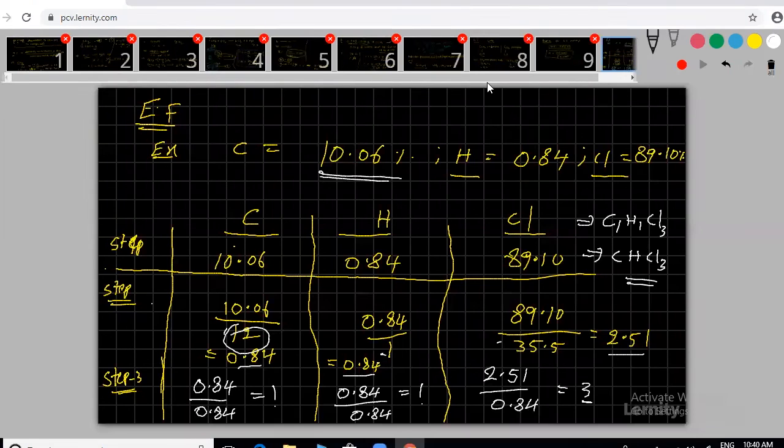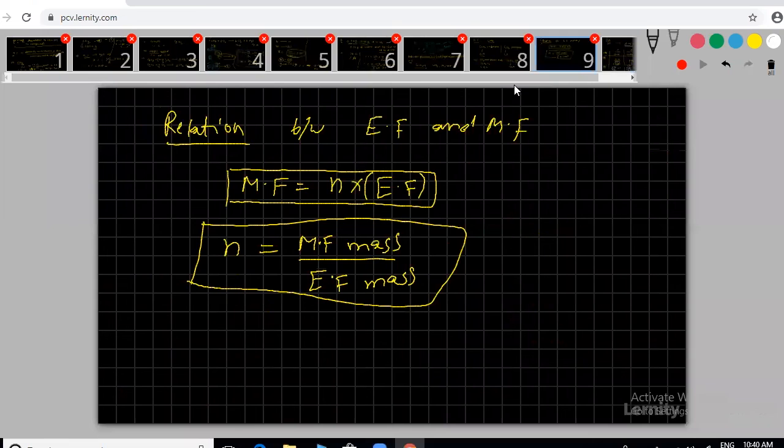Right, 2.9, take approximately 3 only possible. If you get 2.5 something, at that time you can multiply by a suitable number. By multiplying by 3, if you get a value near integer, then you can take it. Any others here? This is the way we are going to calculate empirical formula for the next class.